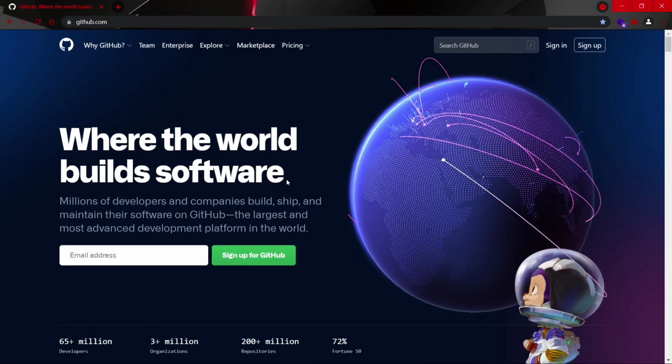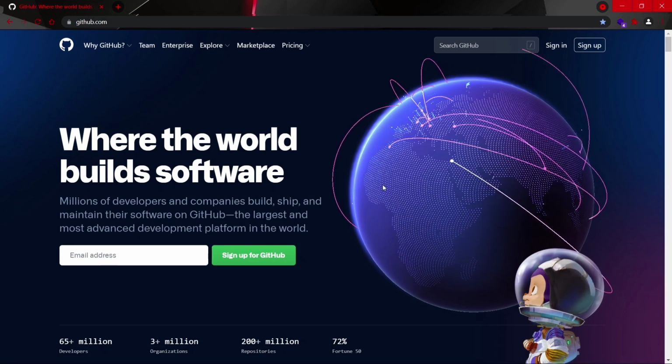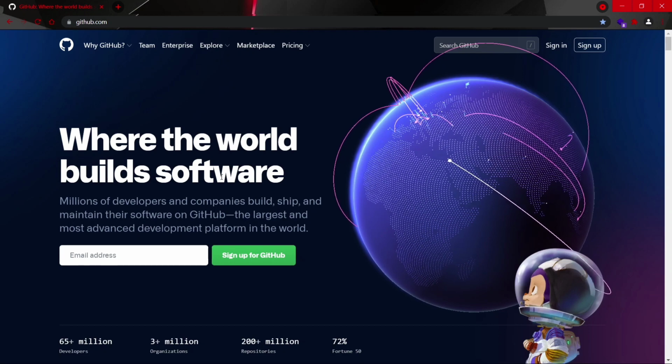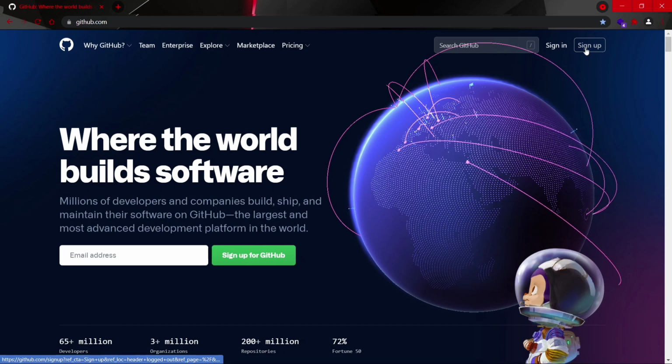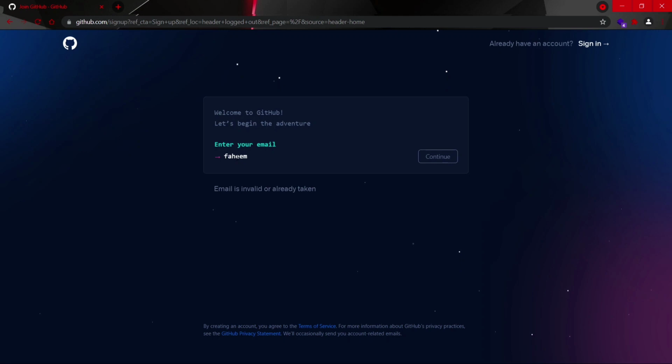Now let's try to understand it practically. So we will directly go to the GitHub website. If you already have an account, it's well and good. If not, we will straight away create a GitHub account. So this is how the GitHub website looks like. So let's start by signing up. So here it's asking for email ID. We'll just quickly put this, and we'll continue.